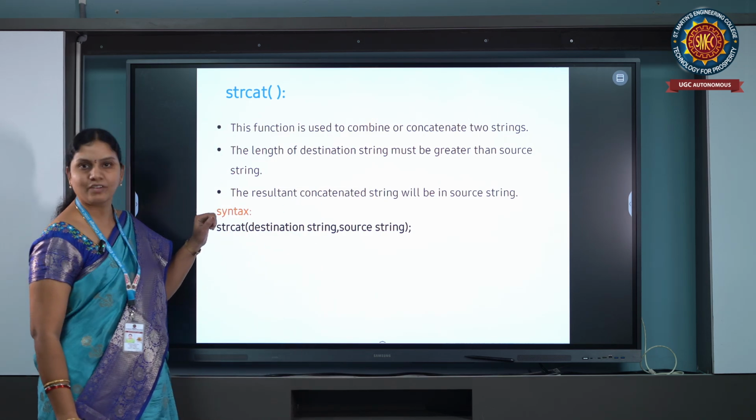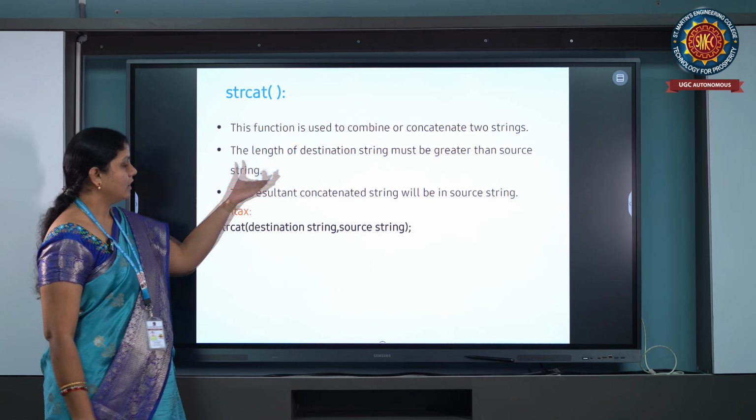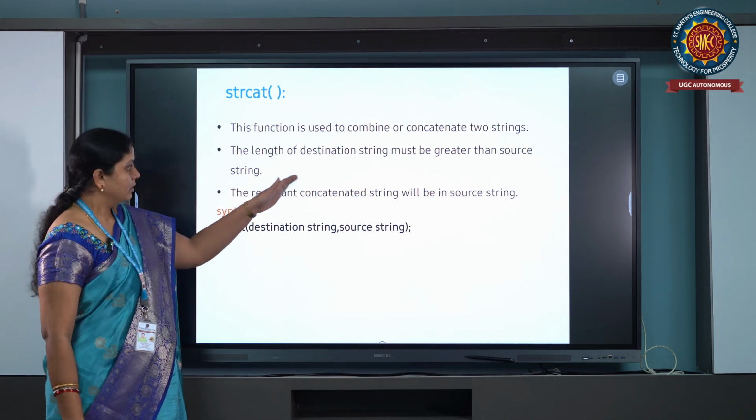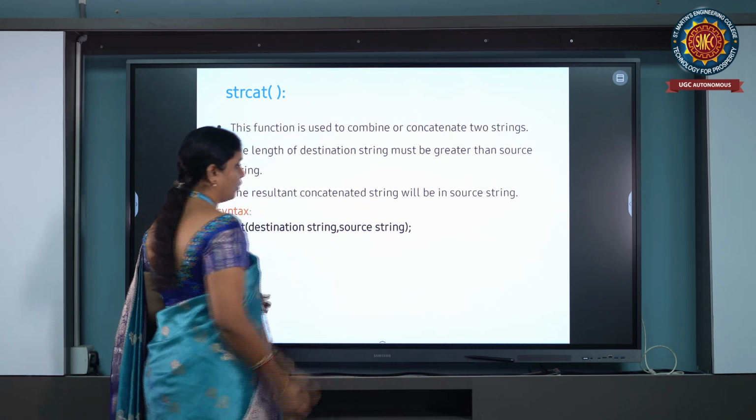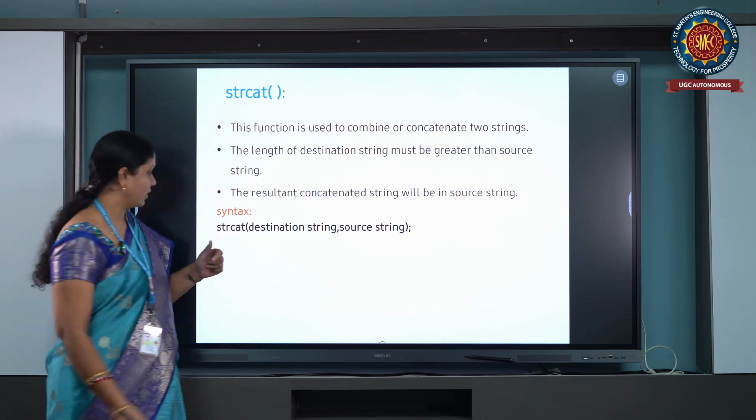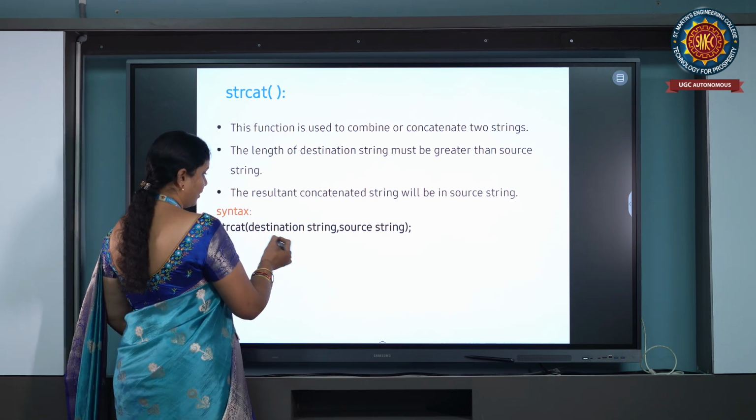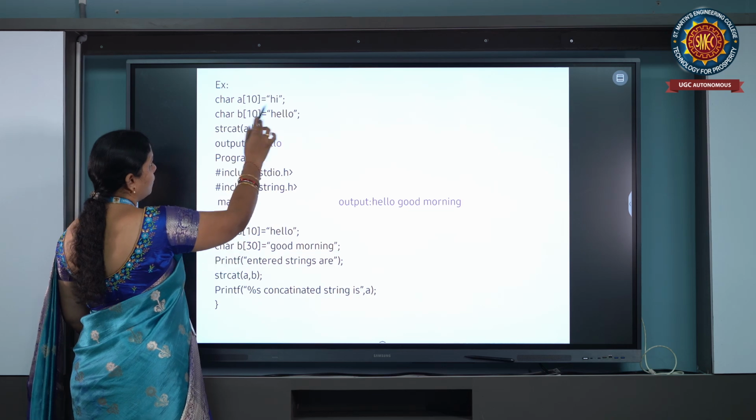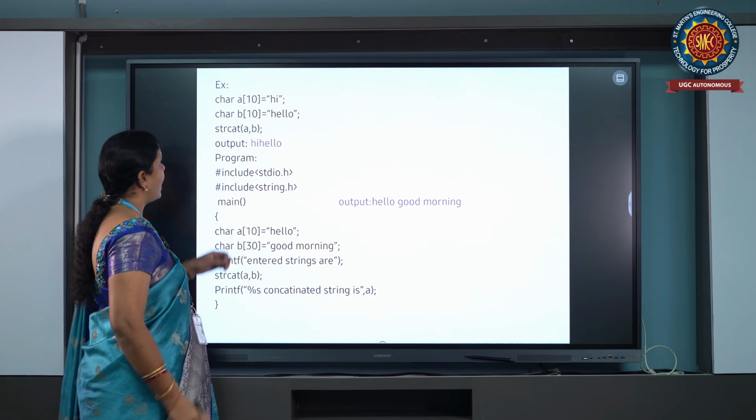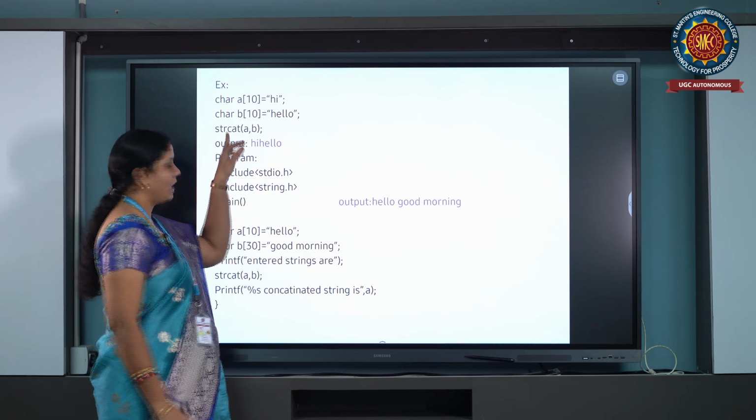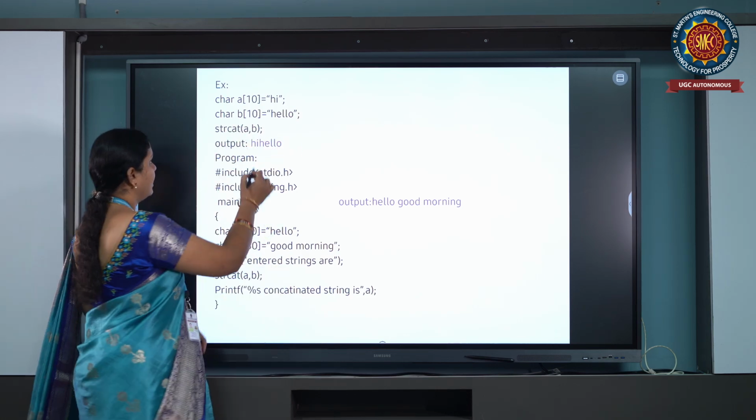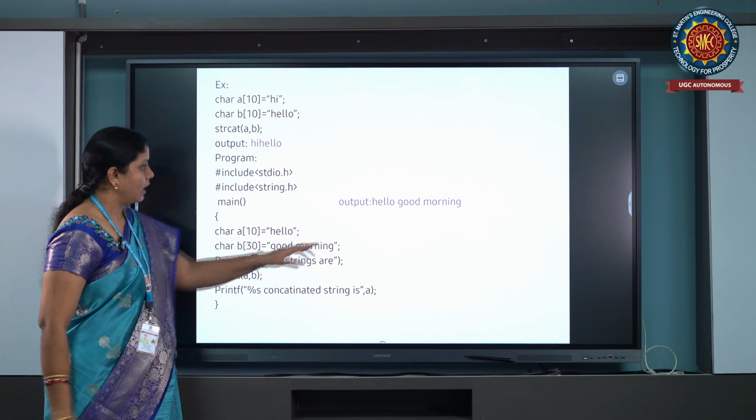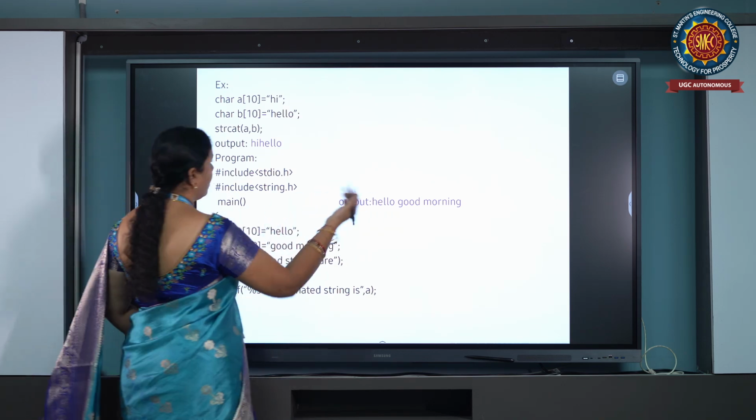Next function is strcat. Strcat is nothing but it combines two strings. While combining, we have to remember one thing: the length of the destination string must be greater than or equal to the source string. The general syntax is strcat of destination string comma source string. See here, we have declared two arrays, char A of 10 equal to hi, char B of 10 equal to hello. strcat of A comma B means it is going to combine both the character arrays.